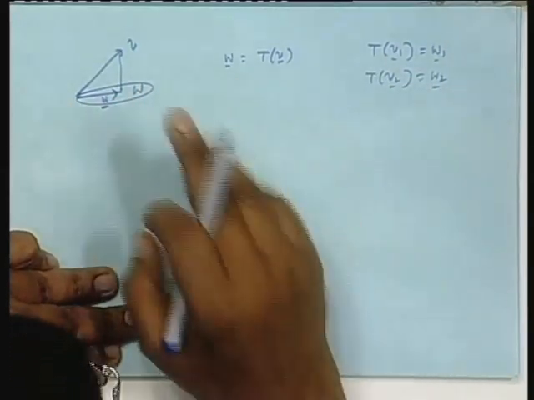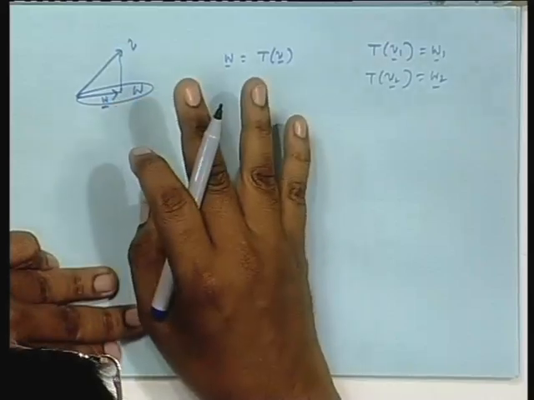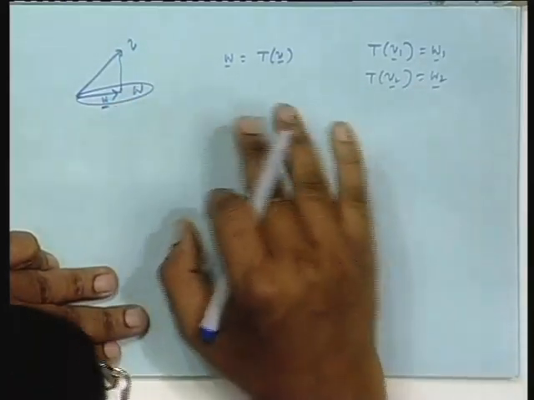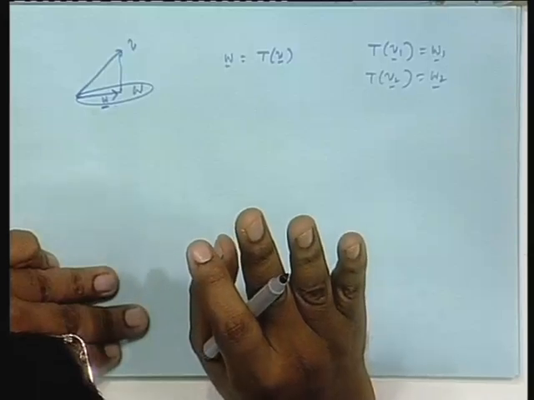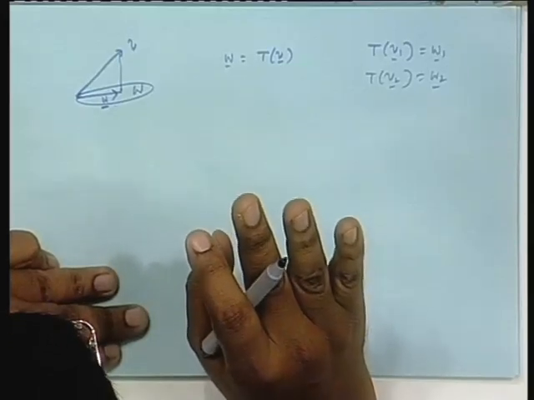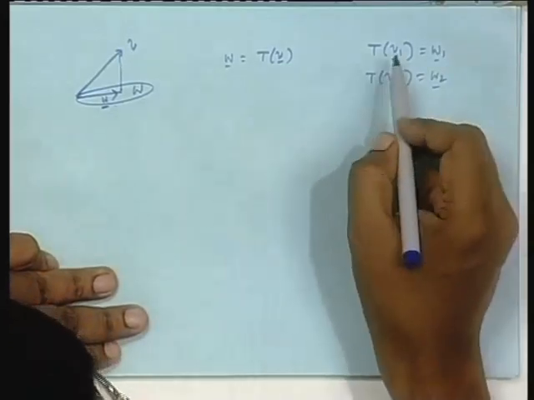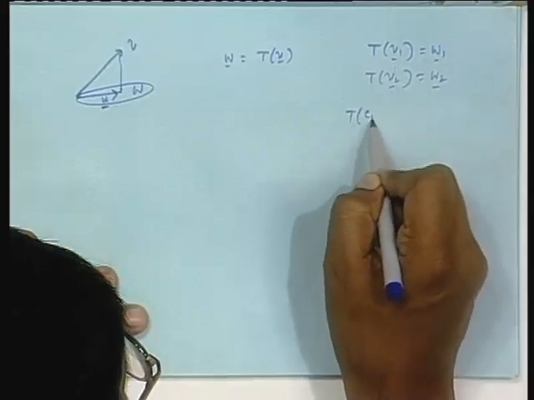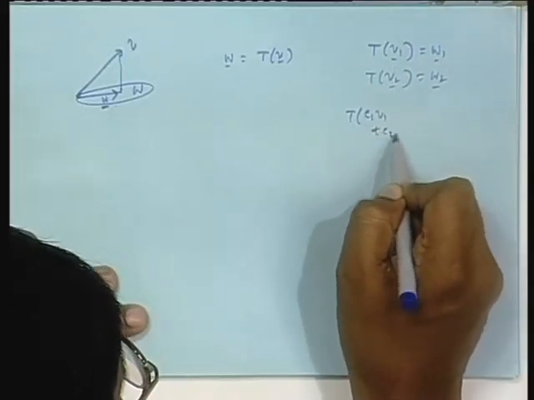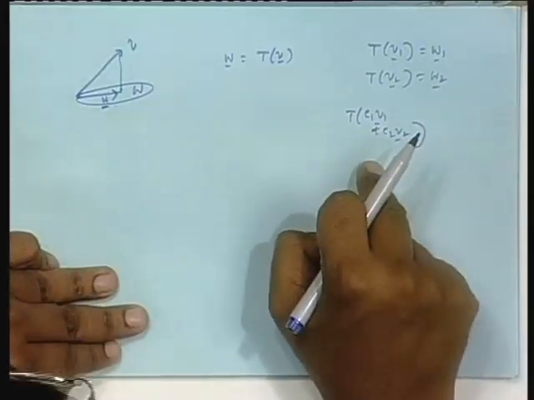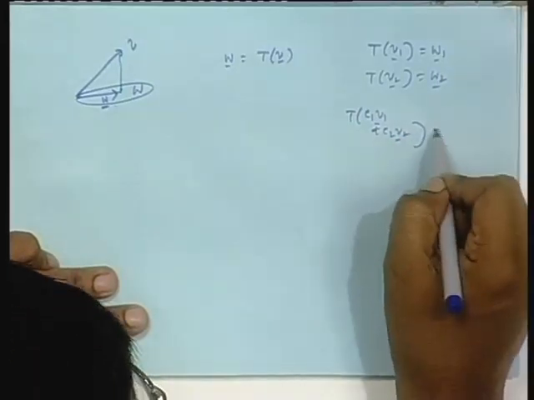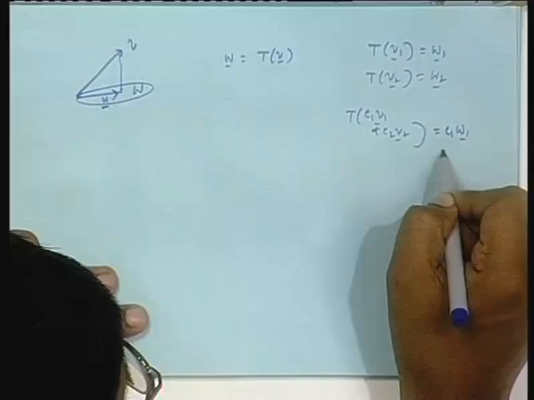V1 I am projecting, I am getting W1 out of W; V2 is another vector I am projecting, I am getting W2 out of W. Then instead of V1, V2, if I have C1 V1 plus C2 V2, and I project this vector, this is my claim, I should get just C1 W1 plus C2 W2.